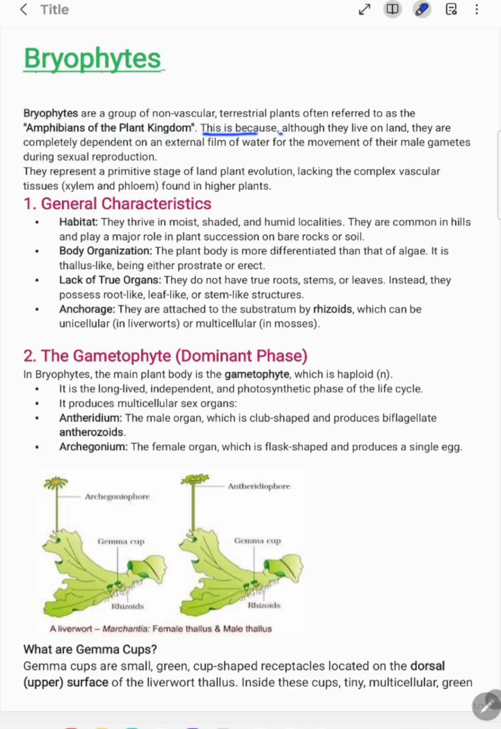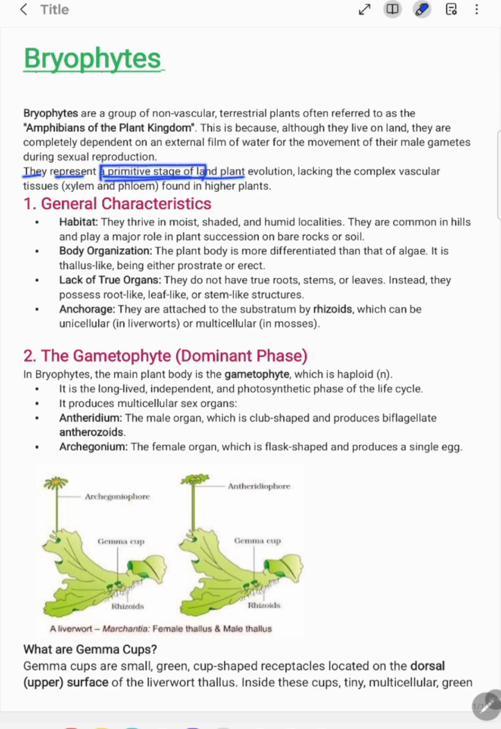Although they live on land, they are terrestrial plants, they are completely dependent on an external film of water, meaning there is a need for an external source of water for the movement of their male gametes. The male gametes which are formed move during sexual reproduction, and for the movement of male gametes there is need of water. They represent a primitive stage of the land plant.